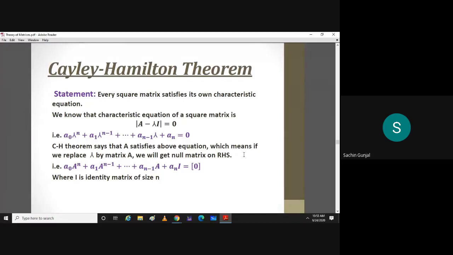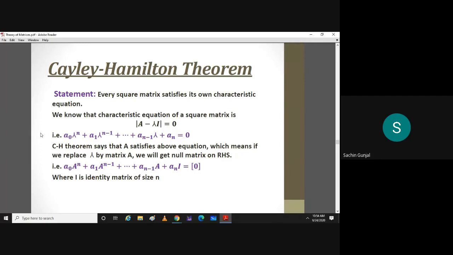Okay, so we'll continue with the application of eigenvalue and eigenvector, and that is called the Cayley-Hamilton theorem. This is a very important theorem because you will come to know applications of eigenvalue and eigenvector. The statement is: every square matrix satisfies its own characteristic equation. Square matrix means number of rows equal to number of columns. What is the characteristic equation for any matrix? It is determinant of A minus lambda I equal to 0.